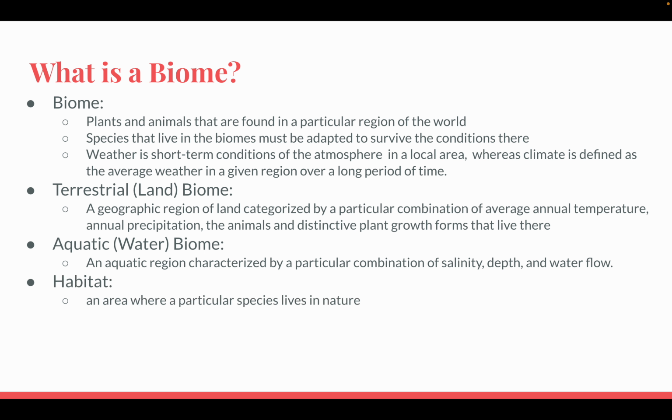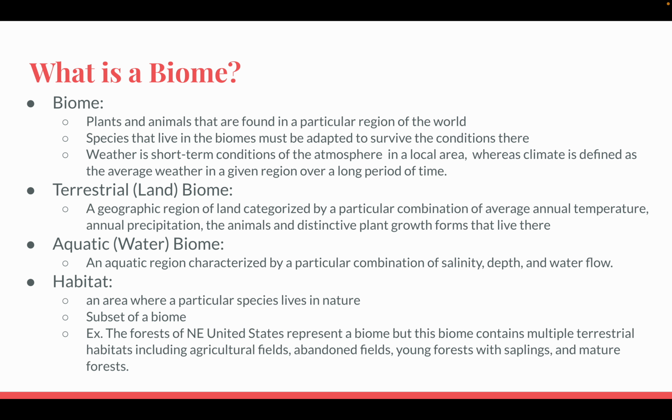A habitat is an area where a particular species lives in nature, and there can be multiple habitats within a biome. For instance, in the northeastern United States, this particular biome is going to be broken down into habitats of agricultural fields, abandoned fields, young forests with saplings, and mature forests.